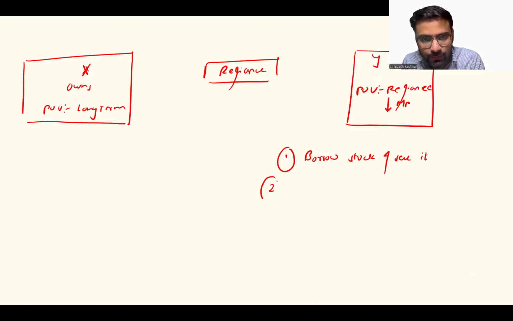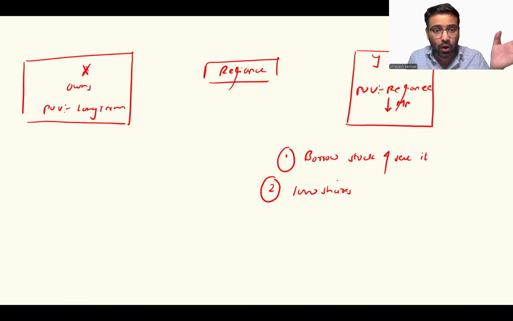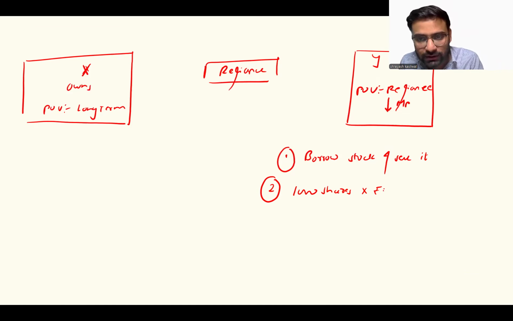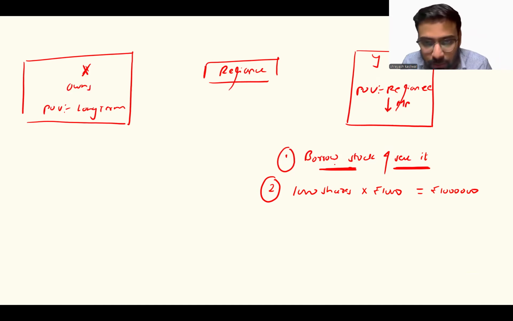Let's say, for example, he borrows 1,000 shares of Reliance. What has he done, sir? He has borrowed 1,000 shares of Reliance. And currently the market price is rupees 1,000 per share. So how much is he going to get, sir? He's going to get rupees 10 lakh when he borrows the stock and sells it in the market.